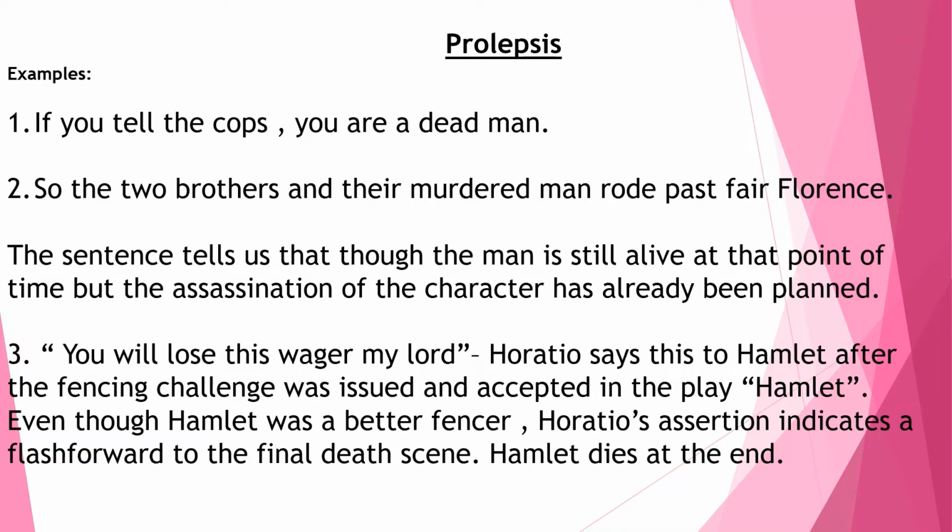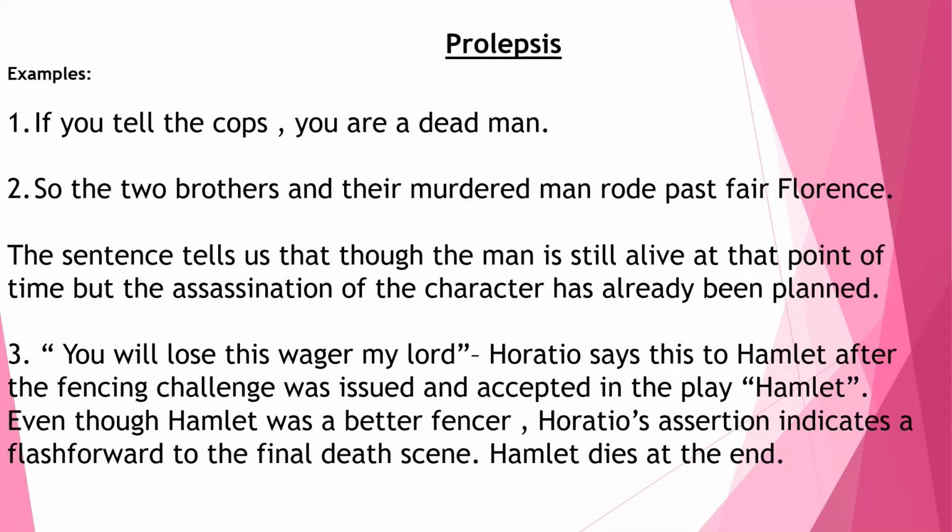The second example: so the two brothers and their murdered man rode past fair Florence. So the two brothers and their murdered man. How can a murdered man ride a horse, right? So that means the man will be murdered later. So we'll analyze the sentence, okay?